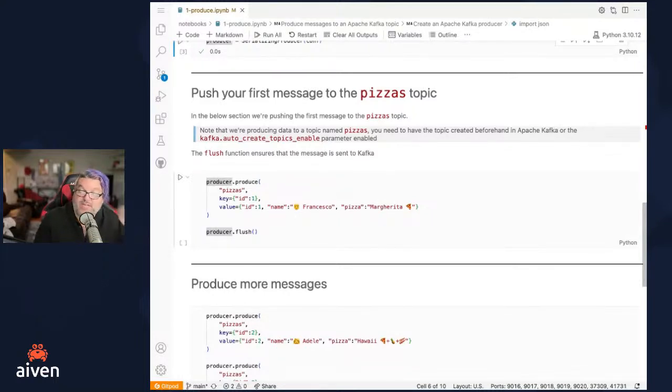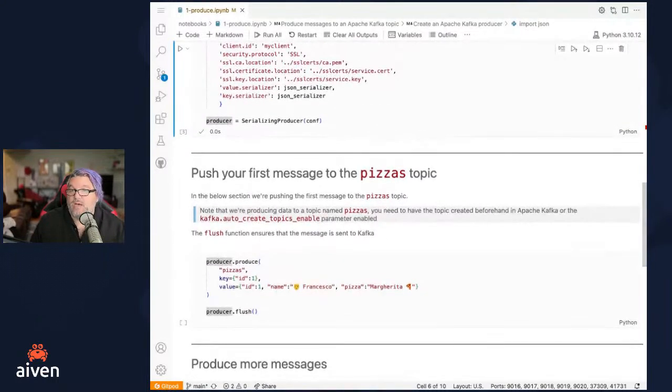So either you have to have the topic created so it has somewhere to go, or we need to have the Kafka auto create topics enable configured, which I am looking to double check where we set that.